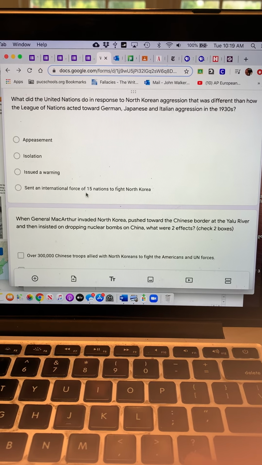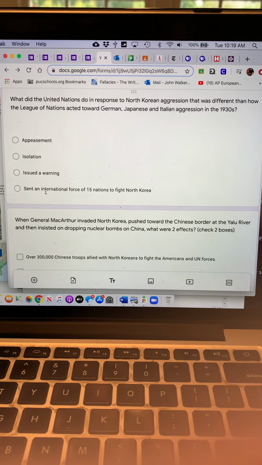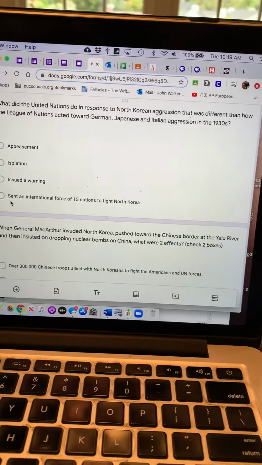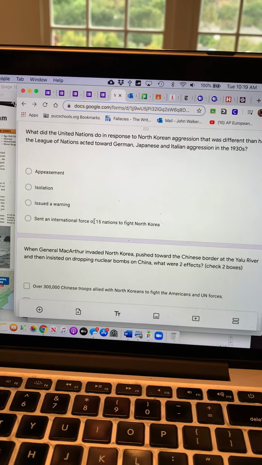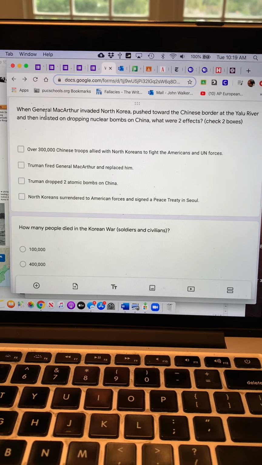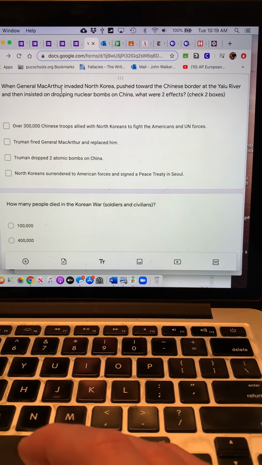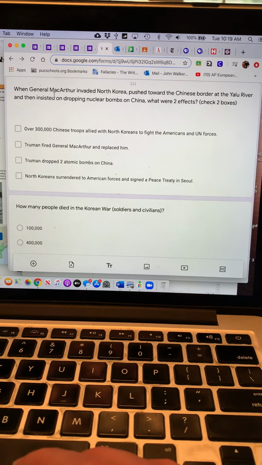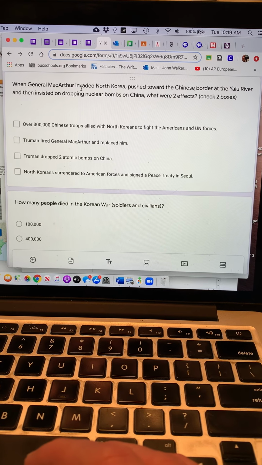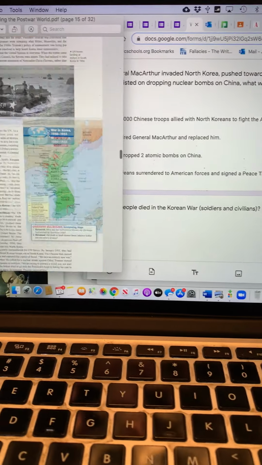They sent an international force of 15 nations to fight North Korea. And of course, the United States bore most of the burden. We had the largest number of troops there. It was led by General MacArthur, the same man who had just controlled Japan shortly after World War II. We'll see that MacArthur has a genius move where he lands at Incheon, up the Korean Peninsula.